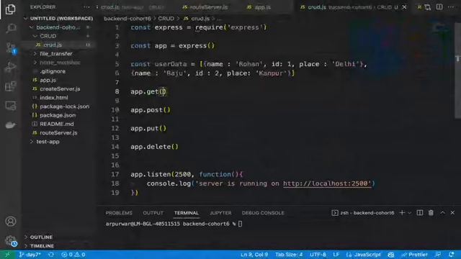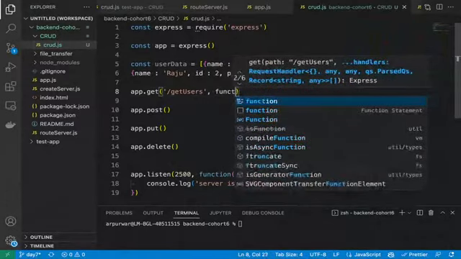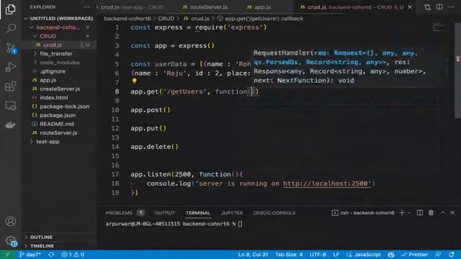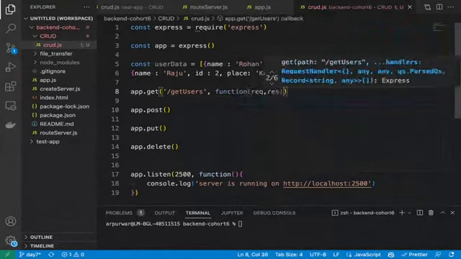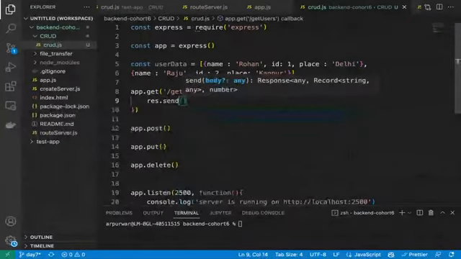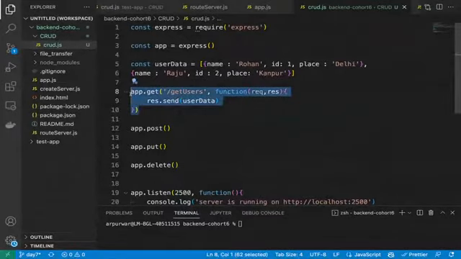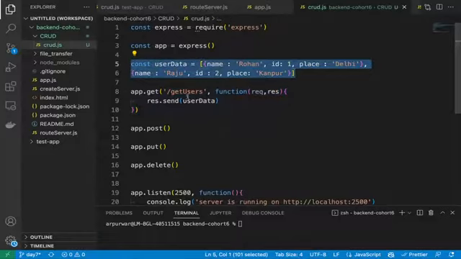So now when we do the get, we'll call the get users API. This is our controller, and we are not using any middleware here. So request, response is our controller, and we'll simply return response.send user data. What is the scenario here? We want to get some data from the database, but right now we do not have any data. So we simply created some dummy data, and that data we will return.